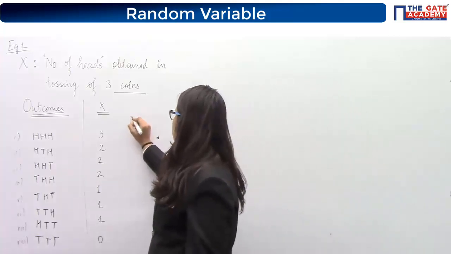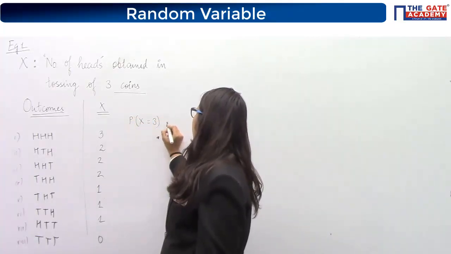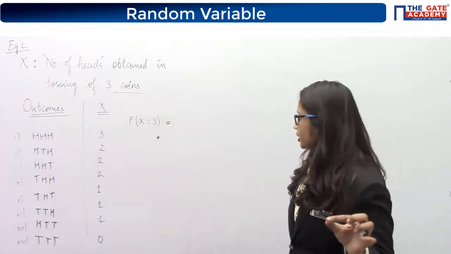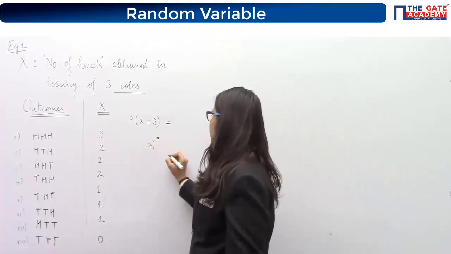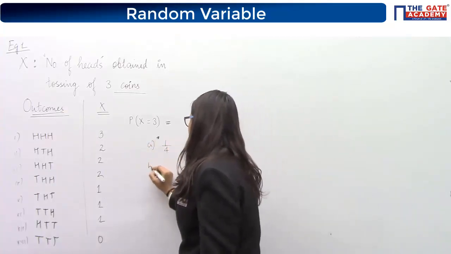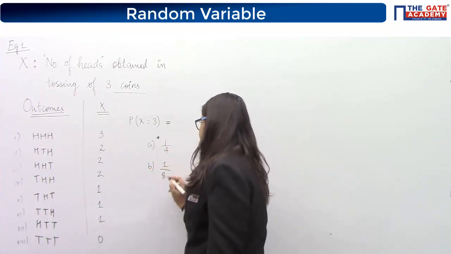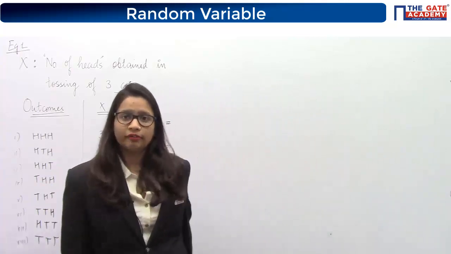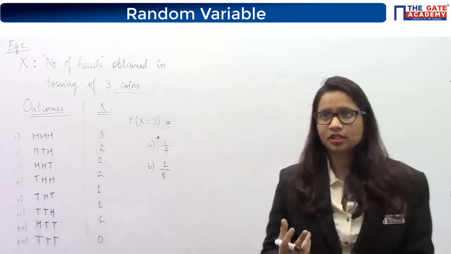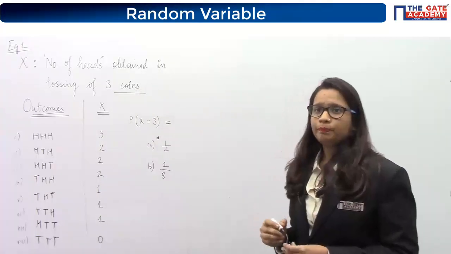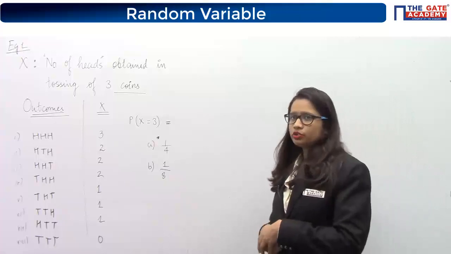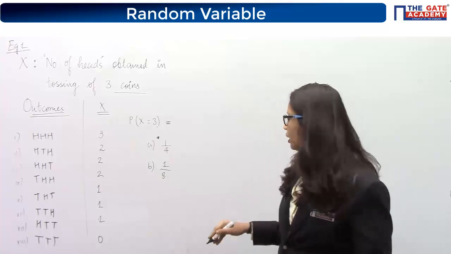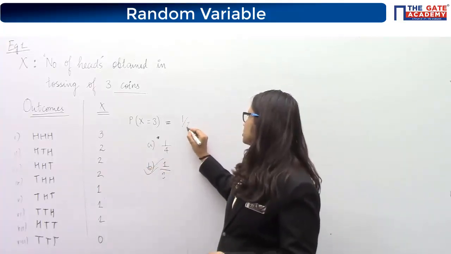Now, if I want to ask you, what is the probability of x equal to 3? I am giving you 2 options. Option A, whether this will be 1 by 4, or option B, whether this will be 1 by 8. Tell me which option is correct. I have not asked you anything else, just probability of x equal to 3. A or B, which one is correct? So most of you have replied with the option B, which is the correct answer, 1 by 8.